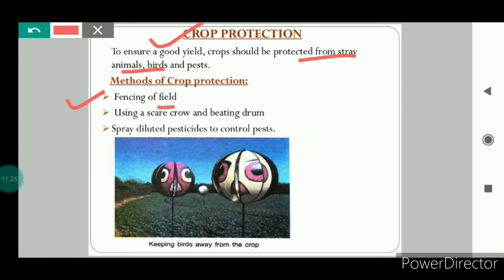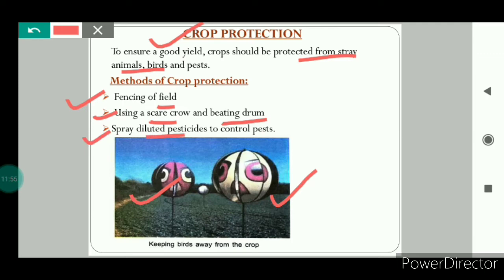Number one is fencing of the field. If we make the fencing of the field, by this method we can protect the crops from the stray animals. The second is using a scarecrow and beating a drum. These two methods are very efficient for protecting the crops from the birds. In this picture you can see the scarecrows. The scarecrows can be placed in the fields so as to protect the crops from the birds.